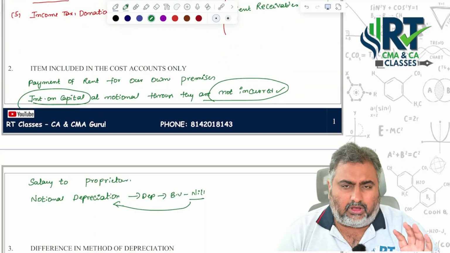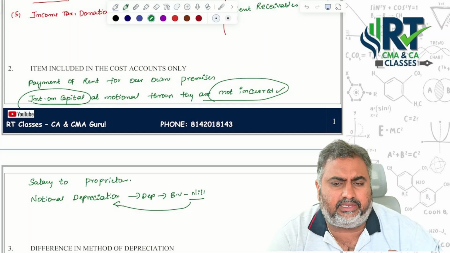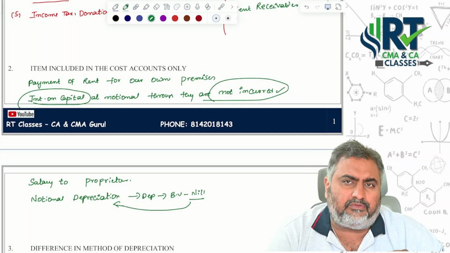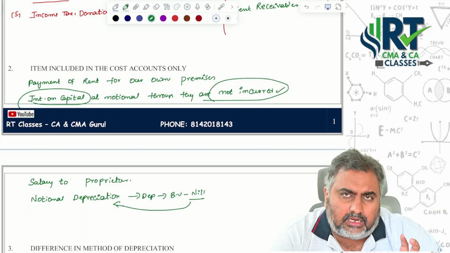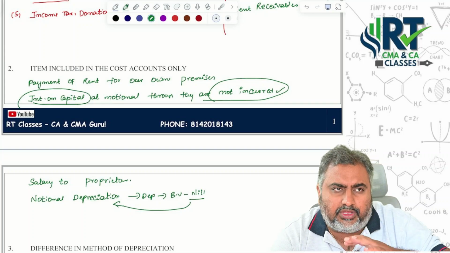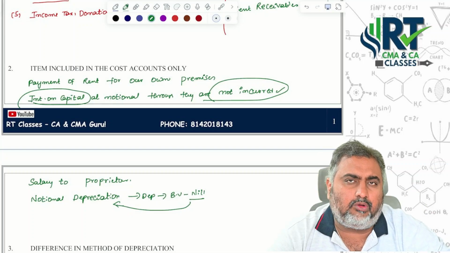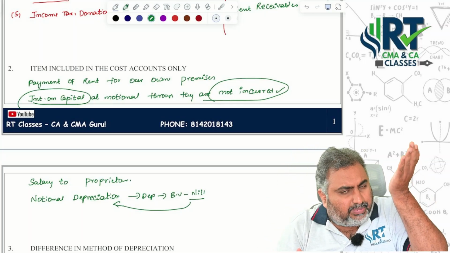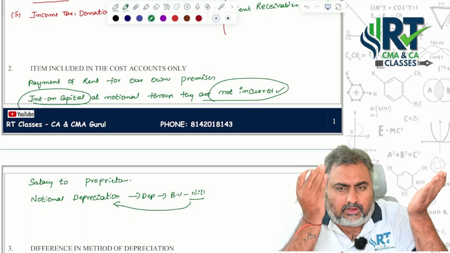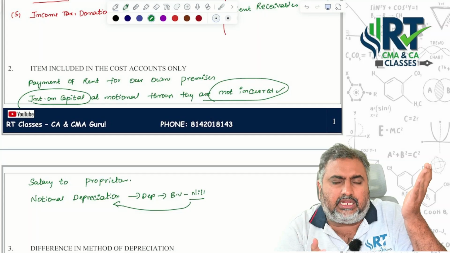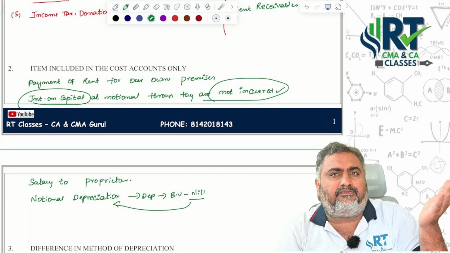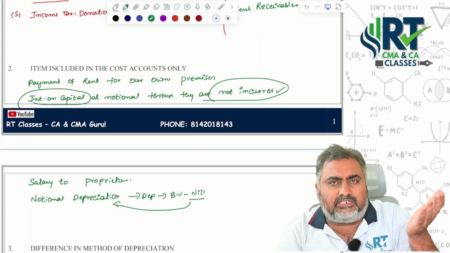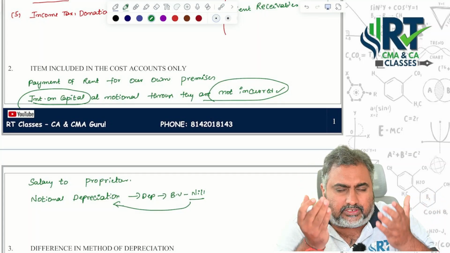Sir, if you observe, these are all expenses only. Where are we recording them? Costing. We are not recording them in financial. Then automatically what will happen? Costing profits are less than the financial profit. If you want to make it equal to the financial profit, you need to add. Why? Your costing profit decreases compared to financial profit, because these are all notional expenses recorded only under the costing point of view but not under the financial point of view. If you want to equalize both, what are you supposed to do?